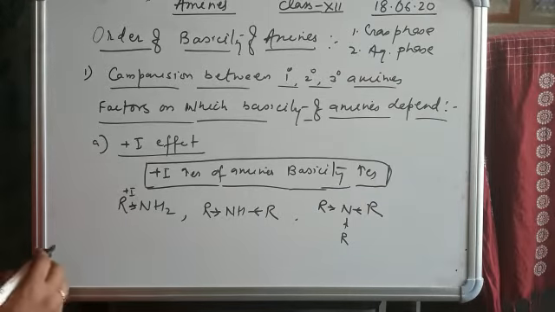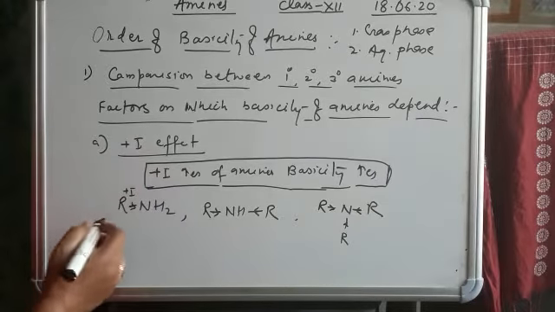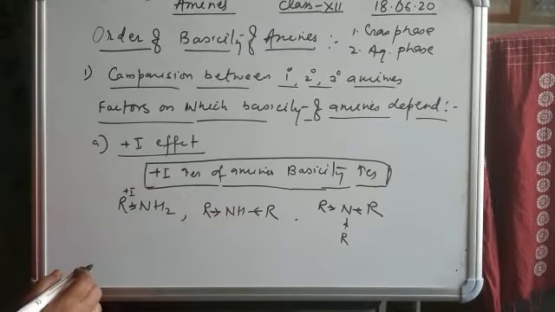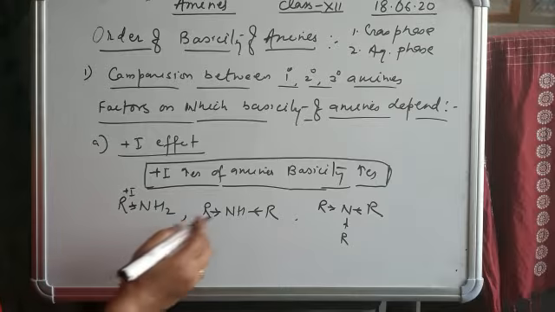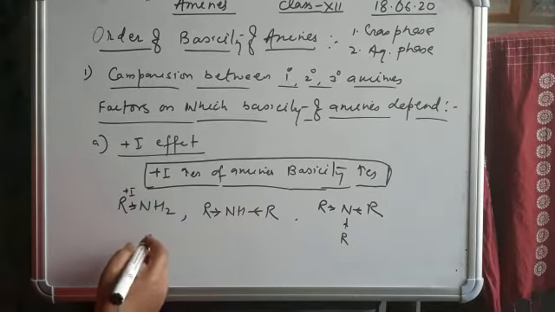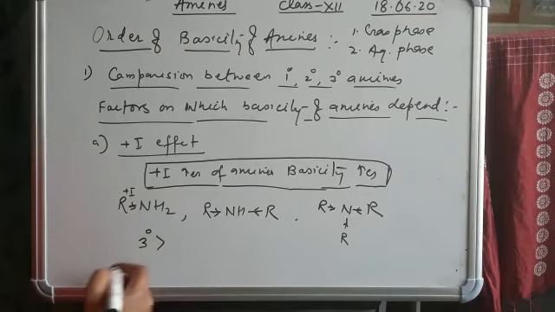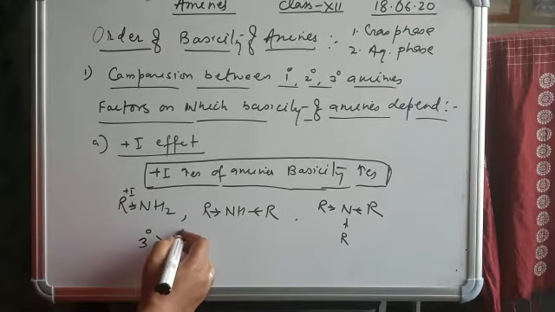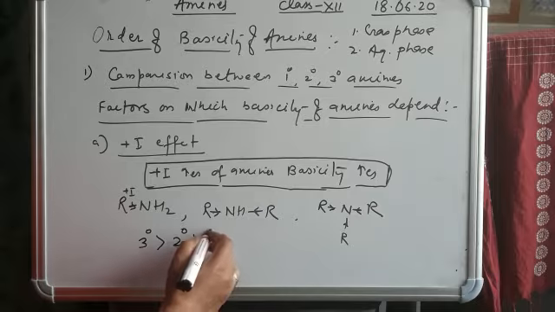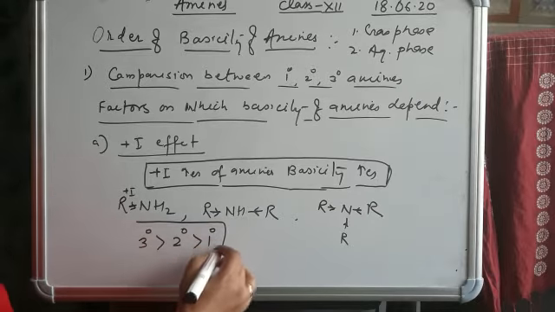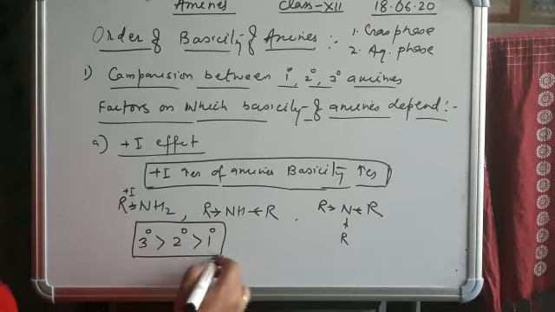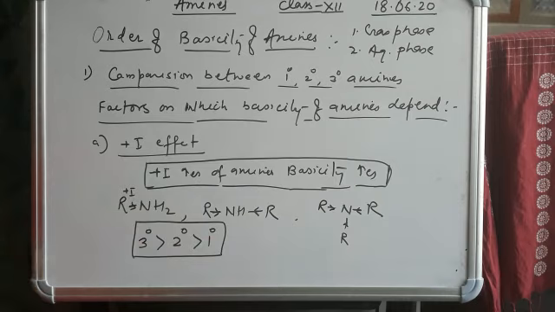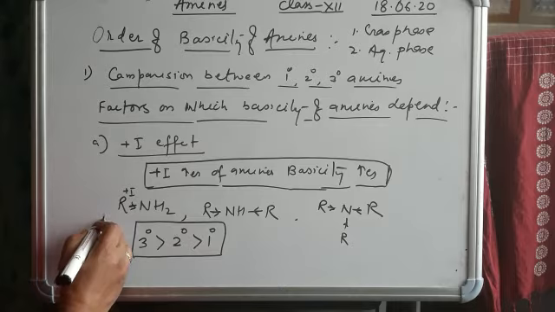On the basis of plus I effect, as the number of alkyl groups increases, the basicity of amines increases. So the 3 degree amine is more basic than the 2 degree, than the 1 degree.